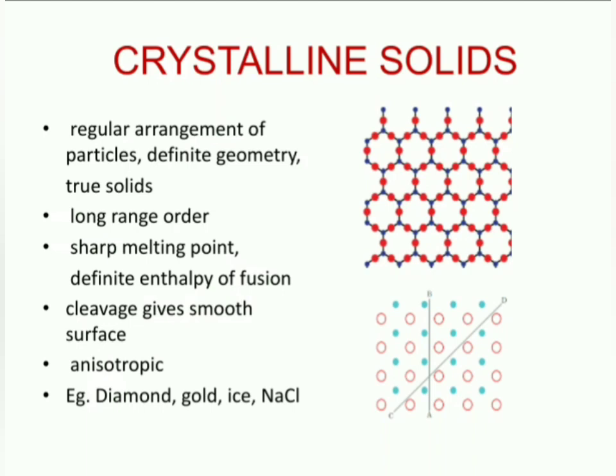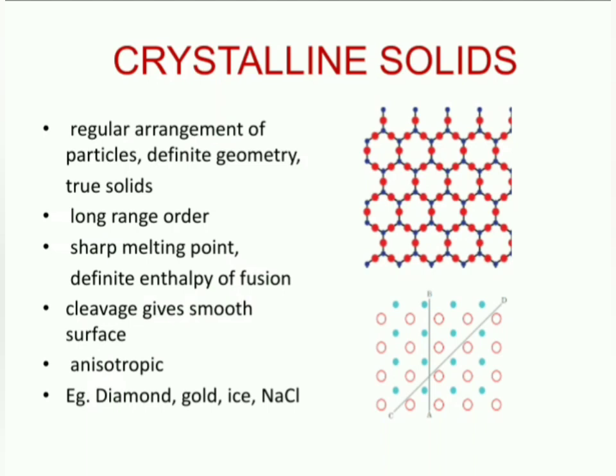So that is why they have long range order. They have a sharp melting point. Like if you consider metals like iron or ionic substances like sodium chloride, they have a definite melting point. They'll melt at that particular temperature. Because of the sharp melting point, they have definite enthalpy of fusion.